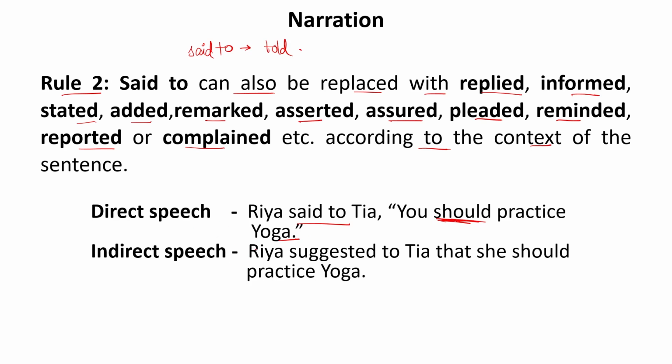So if we convert this sentence into indirect speech, said to will be converted according to the sense of the sentence, that is, suggested. So, Ria suggested to Tia that... Now, you is the second person pronoun, which will be converted according to the object. That is, she should practice yoga. So this will be the manner of converting a sentence into indirect speech.